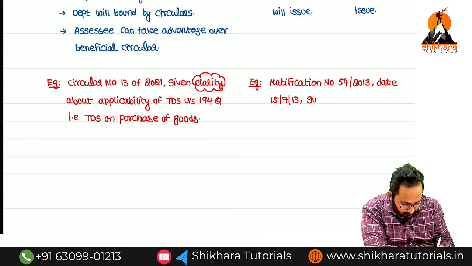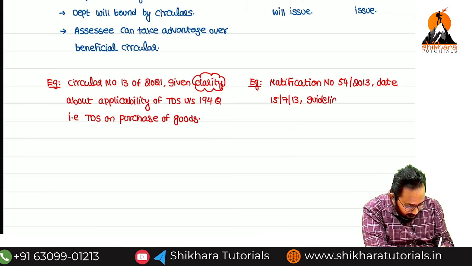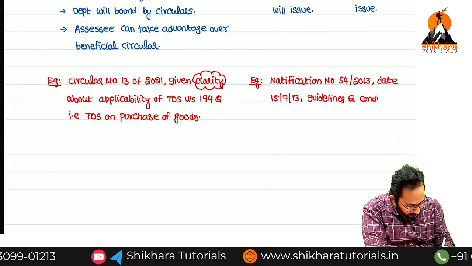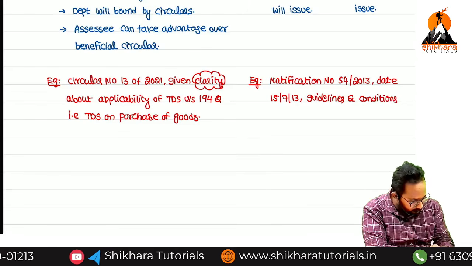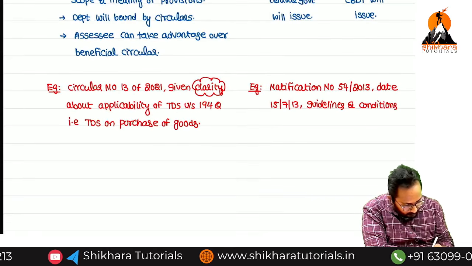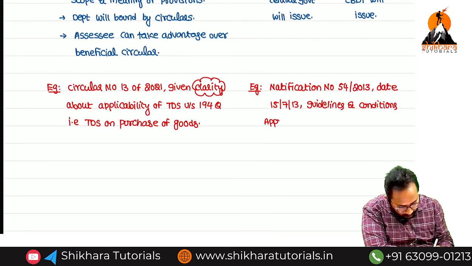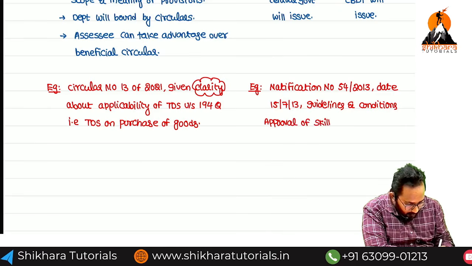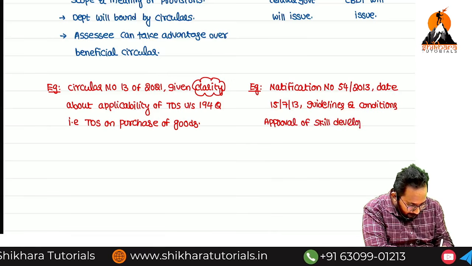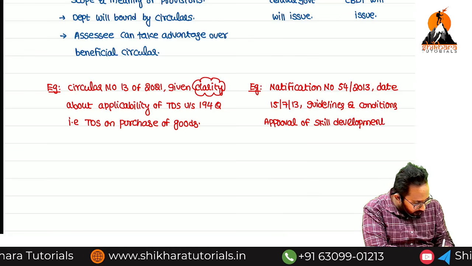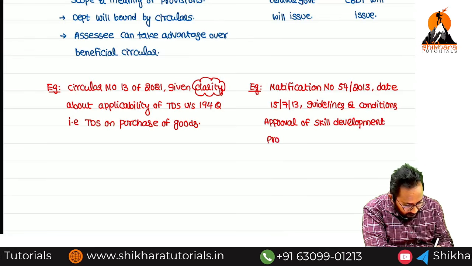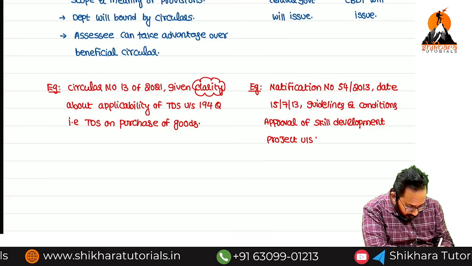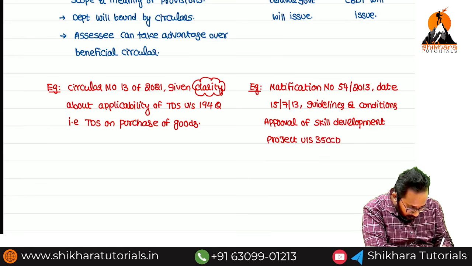In this, they will mention the guidelines and conditions. Guidelines and what, ma? Conditions for approval of skill development project under section what, ma? 35CCD.